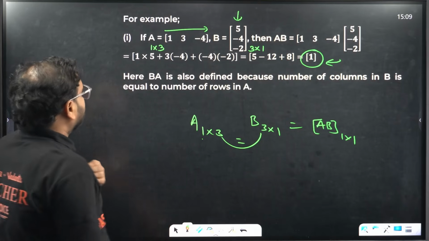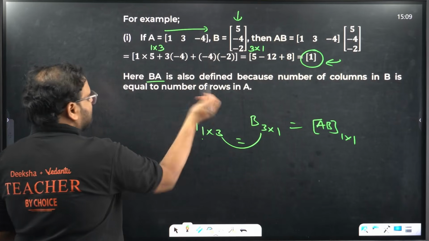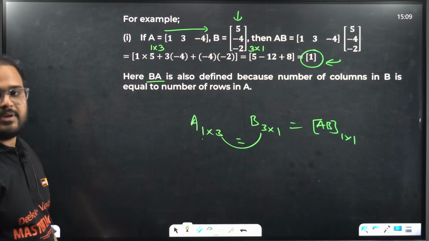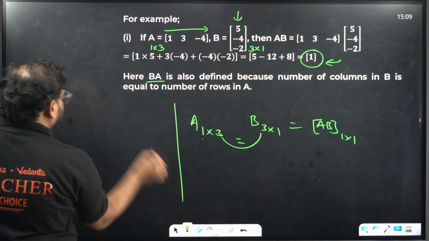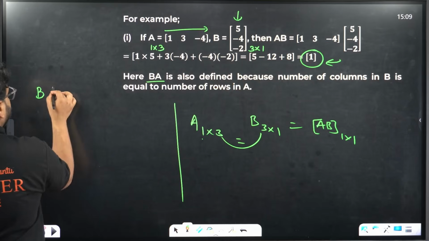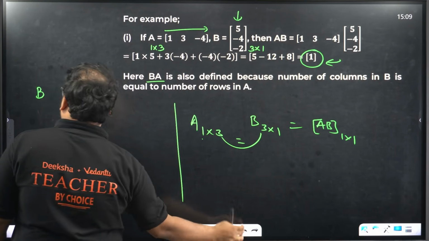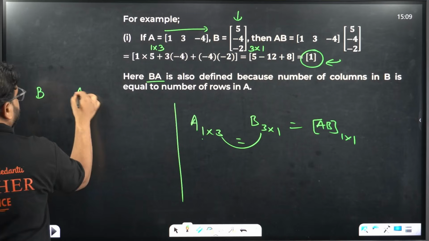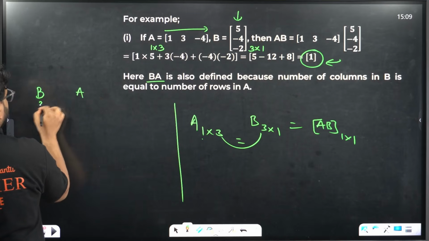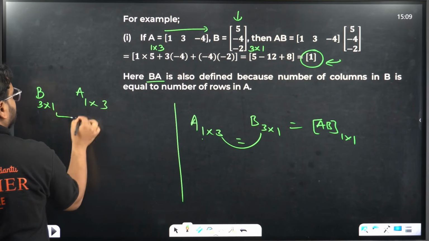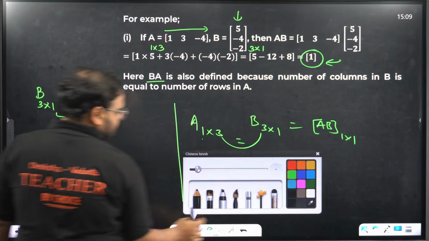So here BA is also defined, because again the same thing is working in our favor. Let's try doing BA ourselves. Matrix BA we will find. Why can we do BA, sir? We can do it because matrix B is of order 3 cross 1, and matrix A is 1 cross 3. Again you check, these two are equal.